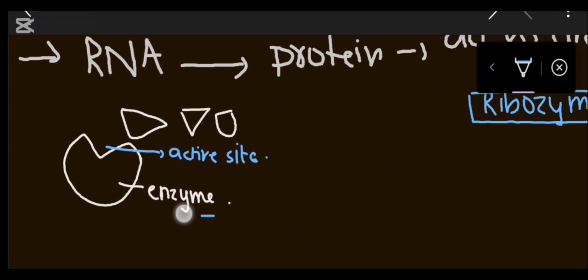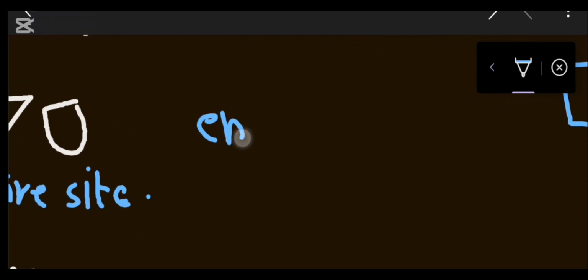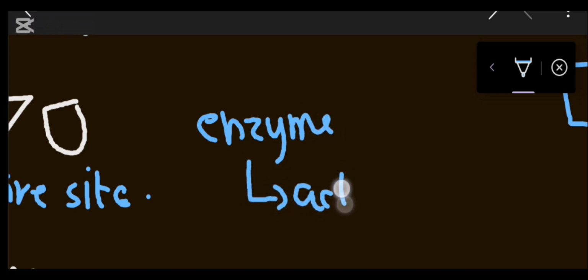This enzyme will attach to its specific substrate. At the active site of the enzyme, the particular substrate which is complementary to the shape of the active site will attach.